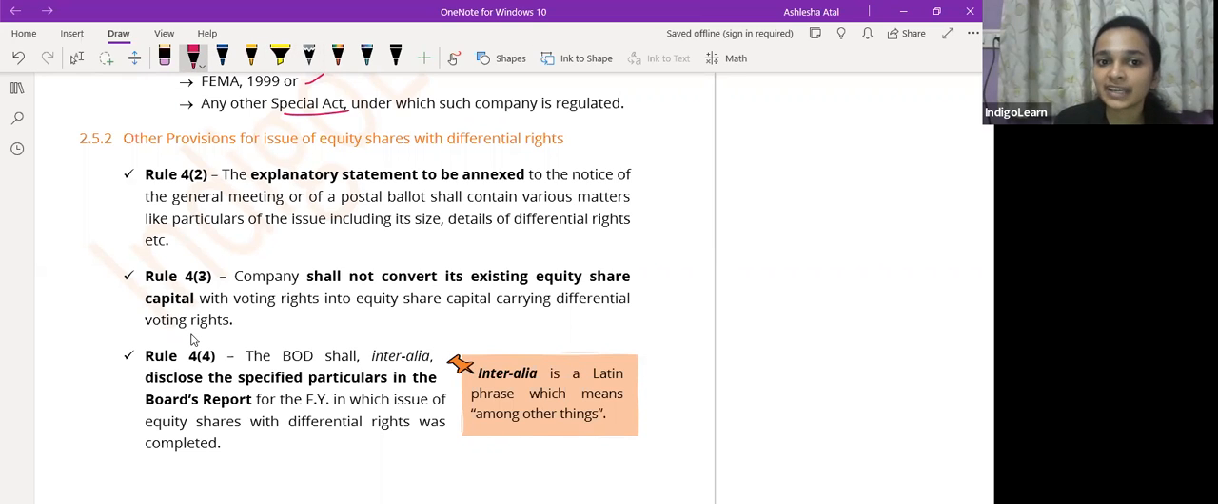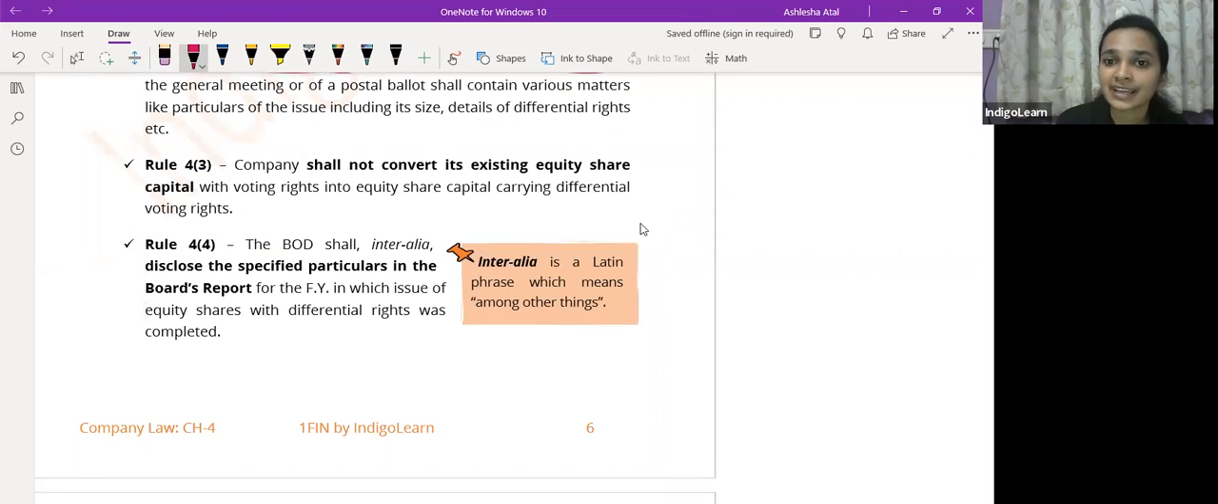Sub rule 2 says an explanatory statement is to be attached to the notice, wherever this is going to be discussed in the meeting, and to the postal ballot when the notice is given to members. It should contain details of how many shares are being issued, what the issue size will be, what the issue price is, and what rights these shareholders are being given. All of these details shall be clearly stated. Then sub rule 3 states that the company shall not convert its existing equity share capital with voting rights into equity share capital carrying differential voting rights, and preference shares cannot be converted into DVR equity.